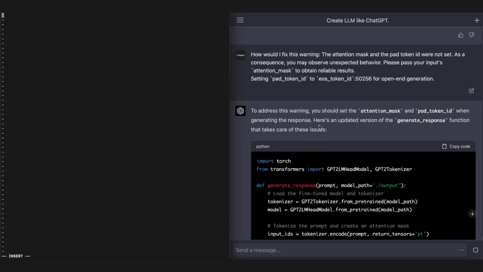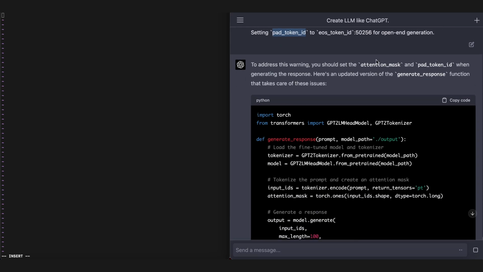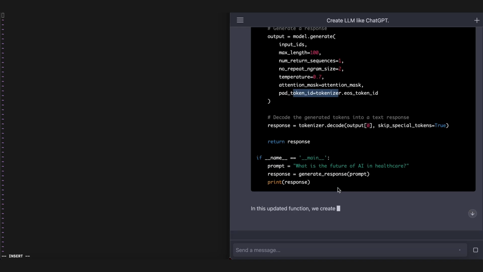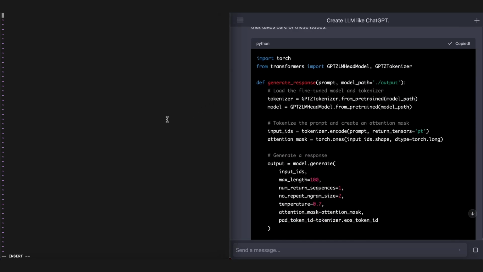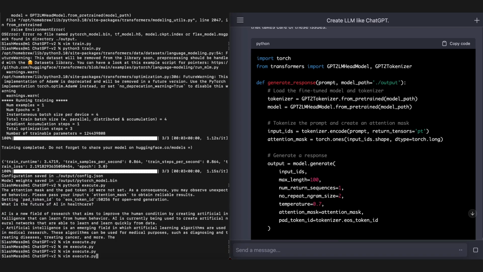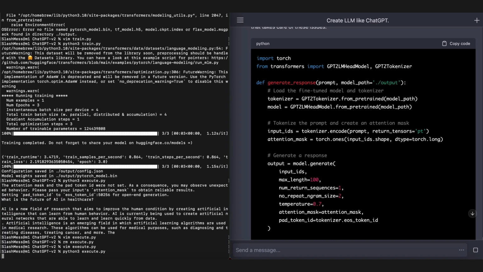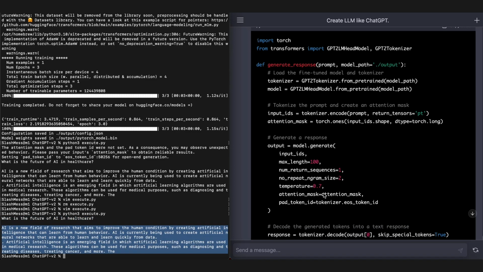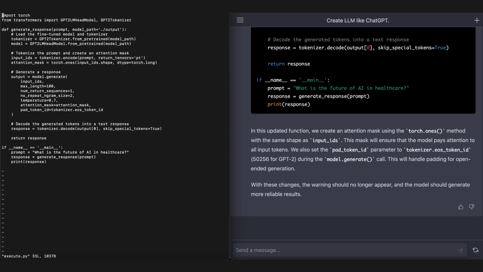Okay, so it identified that the issue is the attention mask and pad token ID, tells us that, and then rewrites the code to include those things. It's pretty crazy. Okay, now we have this. We already have our model trained, so we'll just try to execute again. And this time, no warning. It just gives us the prompt and the output. There we go. Perfectly working without any issues at all, just by asking ChatGPT a series of prompts.